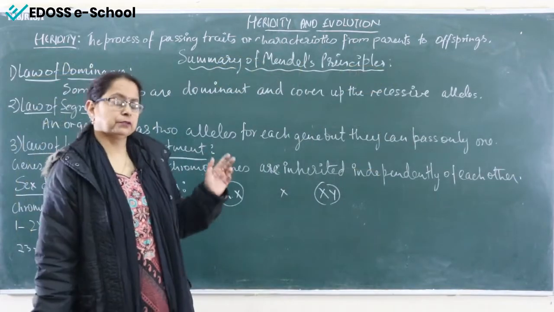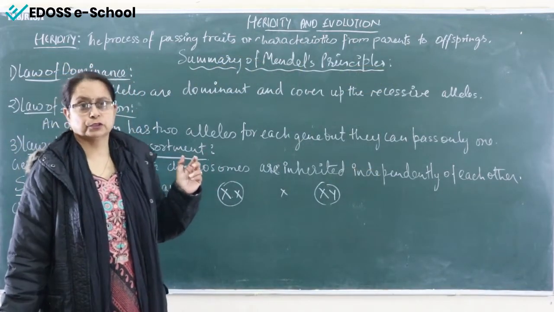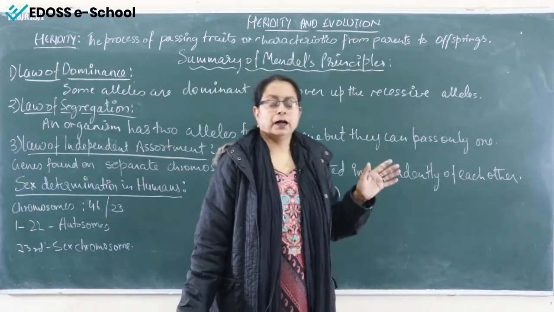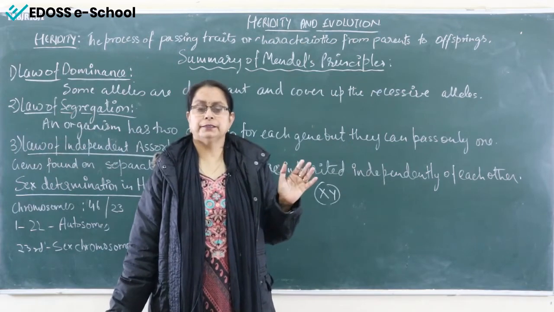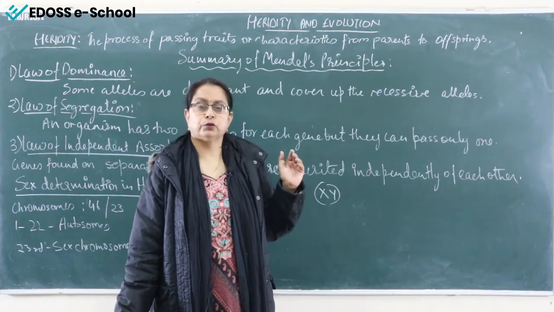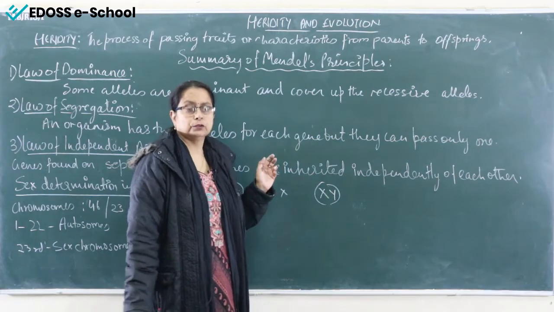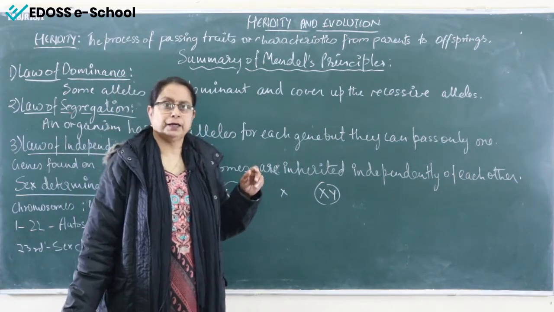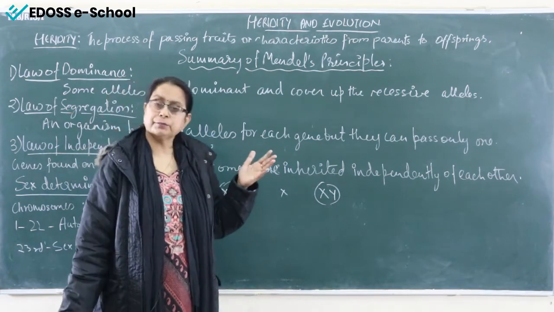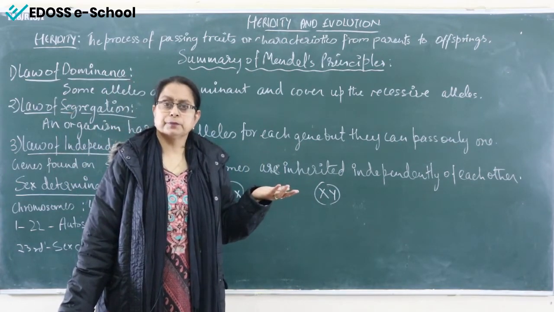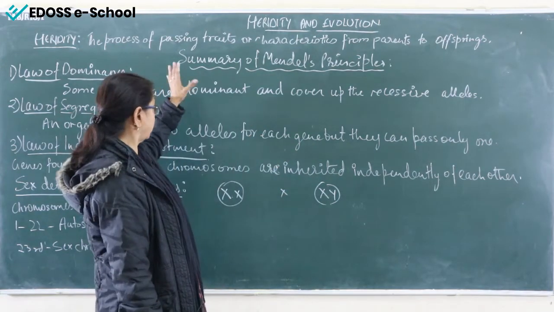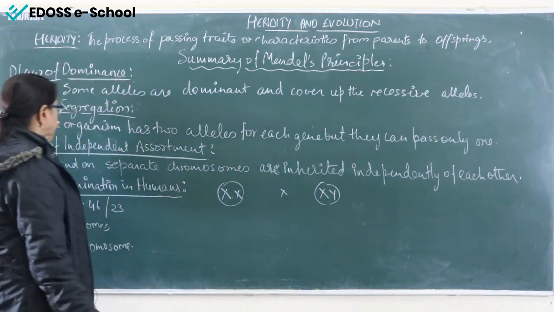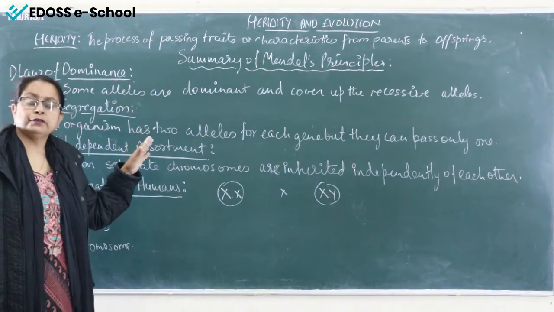Now students, after the monohybrid cross and dihybrid cross solution, we'll move to the summary of Mendel's principles. Actually, detail is there with all the proper definitions of all the 3 laws given by Mendel, but because of the reduced syllabus this time, instead of asking the details about all the 3 principles of Mendel, they are just asking about the summary of Mendel's principles in short. So as I've told you, 3 principles or laws given by Mendel.